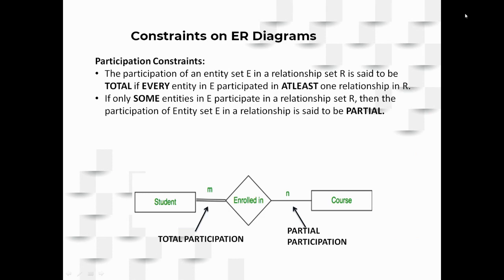So then coming to the participation constraints. Participation constraints basically speak about whether the entities are participating in totality or in partiality. So whether an entity totally participates in a relationship or partially participates in a relationship. How do you decide this? Suppose students are enrolling in courses. Consider a particular course which is a core subject like DBMS. Should all the students enroll in DBMS? Yes or no?